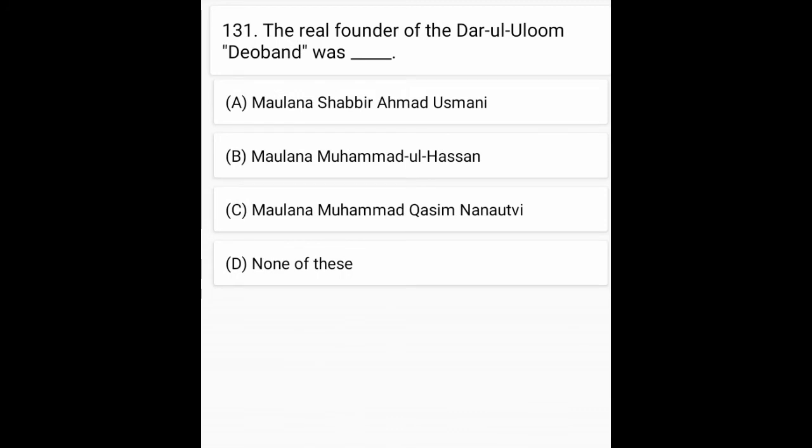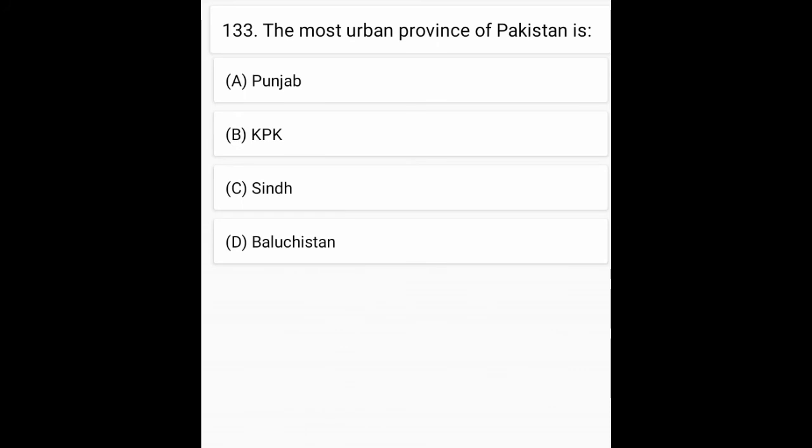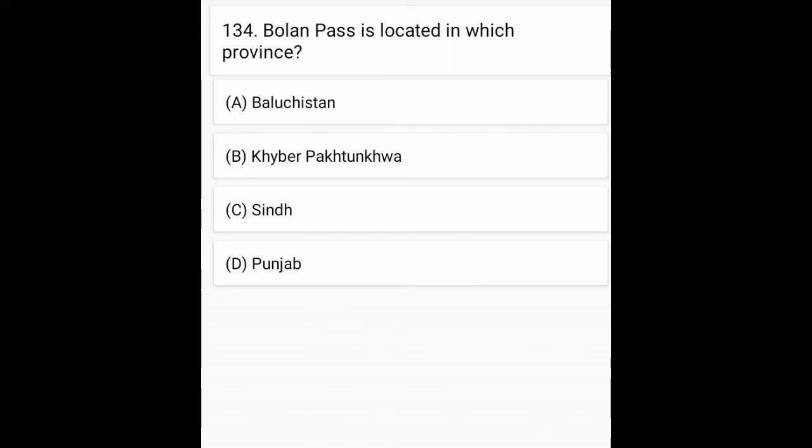The real founder of Darul Uloom Deoband was. Option C is correct, Maulana Muhammad Qasim Nanotvi. Sir Syed Ahmad Khan established an institution in 1864 with objective to translate books from English to Urdu and Persian known as. Option B is correct, the Scientific Society. The most urban province of Pakistan is. Option C is correct, Sindh.